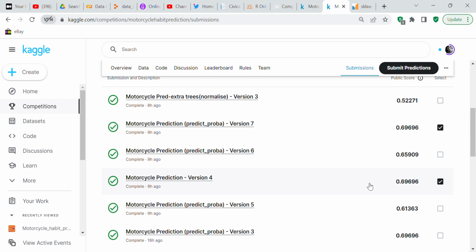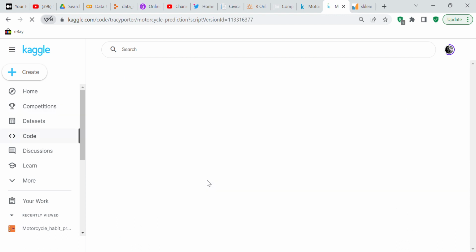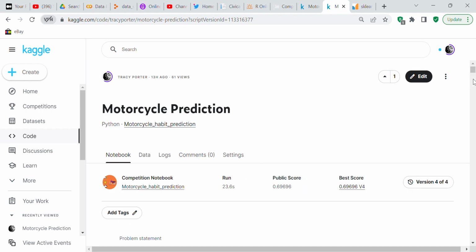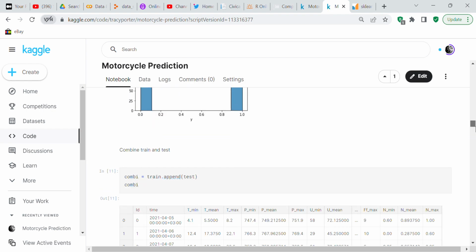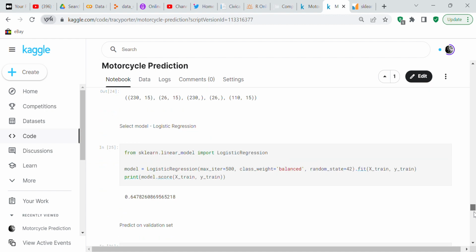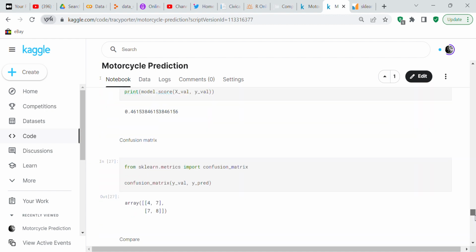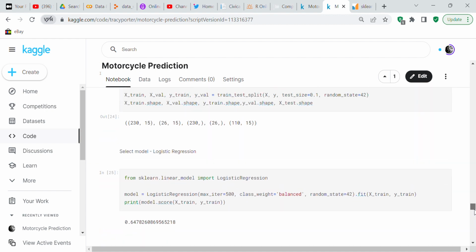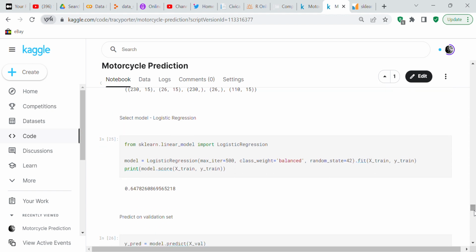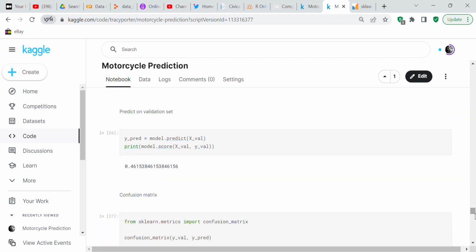I will show you just the predict part of it. So you can see here it's logistic regression. In here I just used predict, and it gave you exactly the same score. You get the same score with predict that you would get with predict proba.